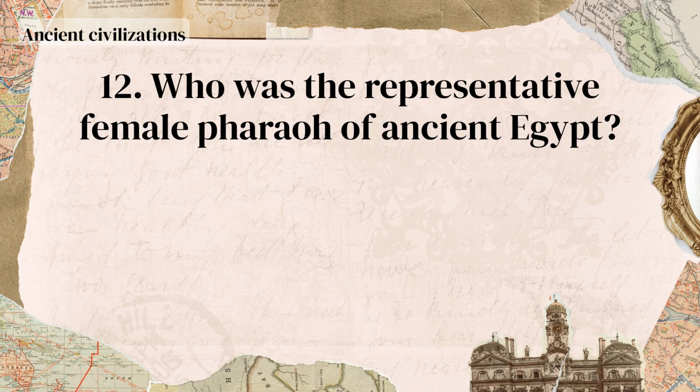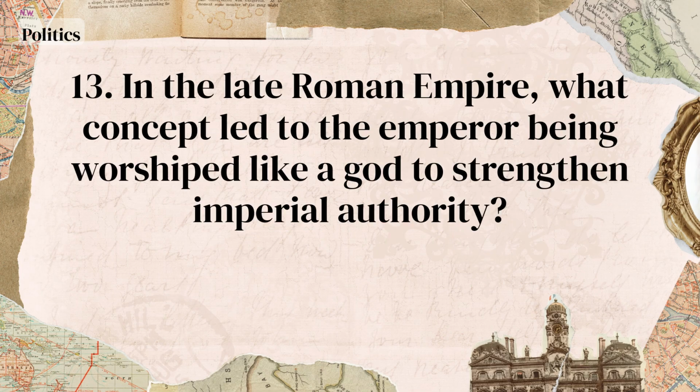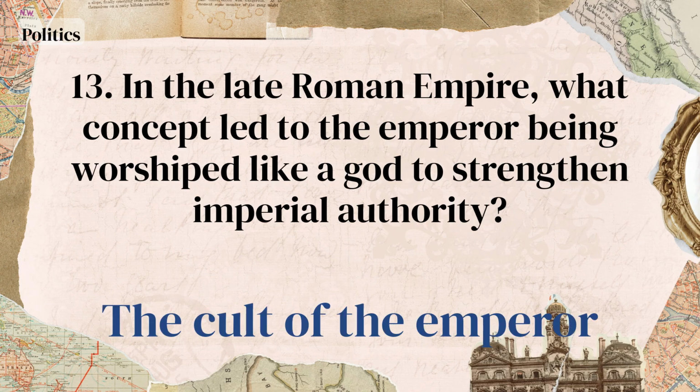Gerousia. Who was the representative female pharaoh of ancient Egypt? Hatshepsut. In the late Roman Empire, what concept led to the emperor being worshipped like a god to strengthen imperial authority? The cult of the emperor.